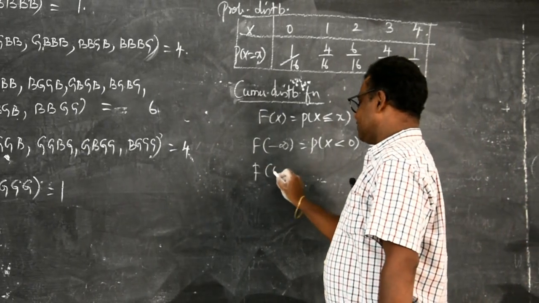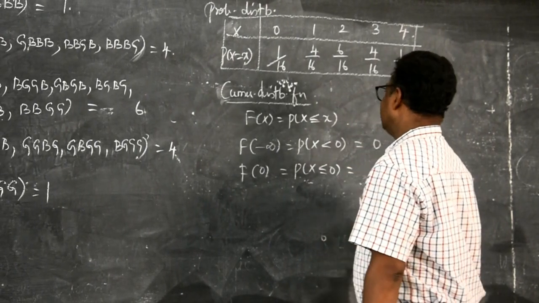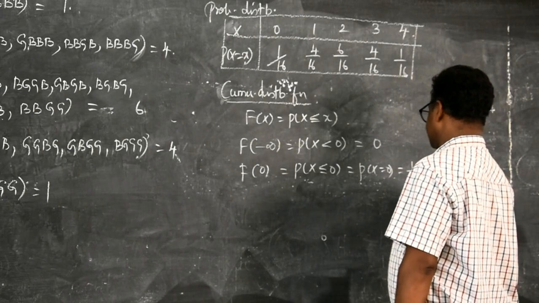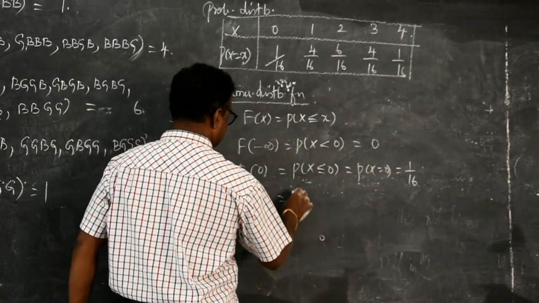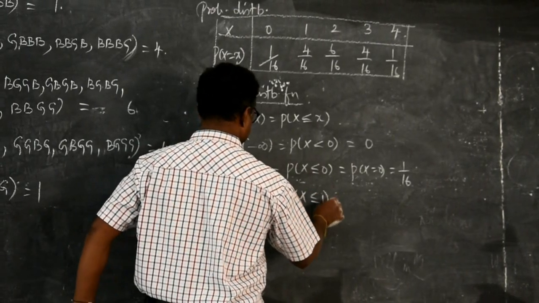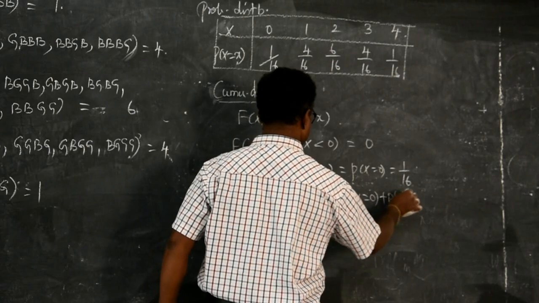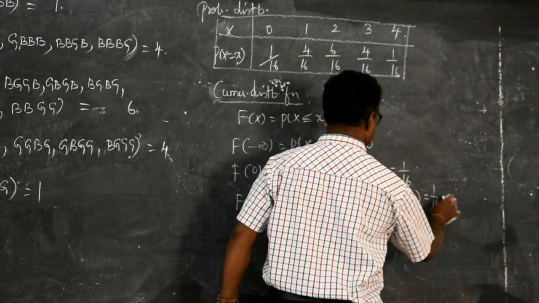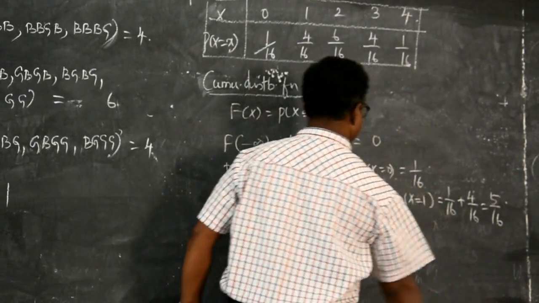Now F of 0 means P of X less than or equal to 0. We have only P of X equal to 0, it is 1 by 16. Similarly, F of 1 is P of X less than or equal to 1, P of X equal to 0 and P of X equal to 1. It is 1 by 16 plus 4 by 16, 5 by 16.